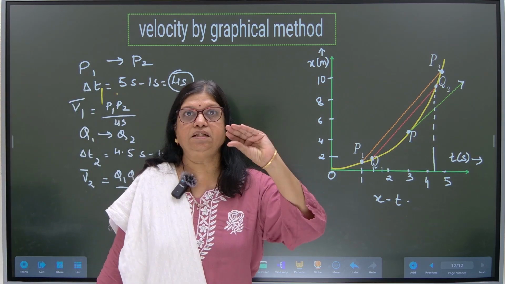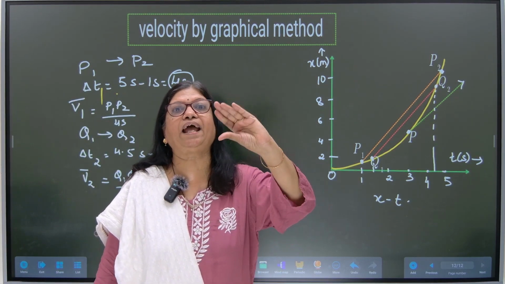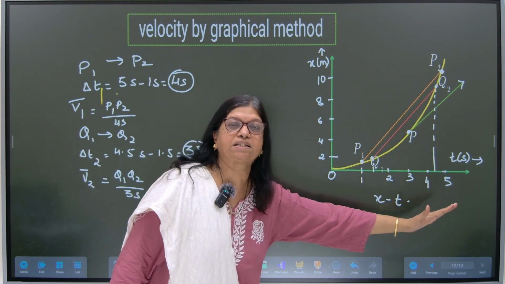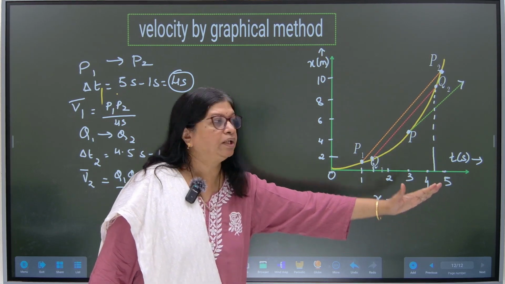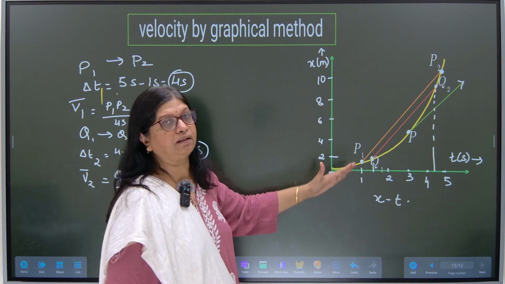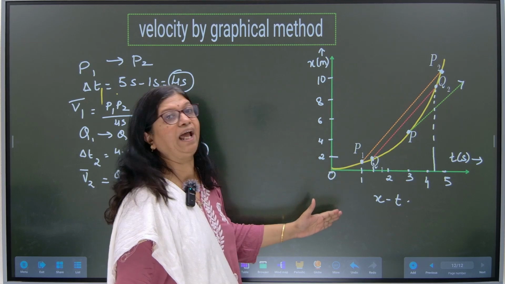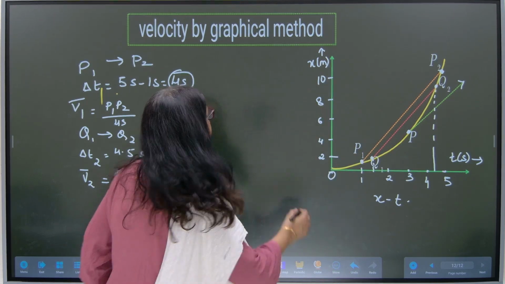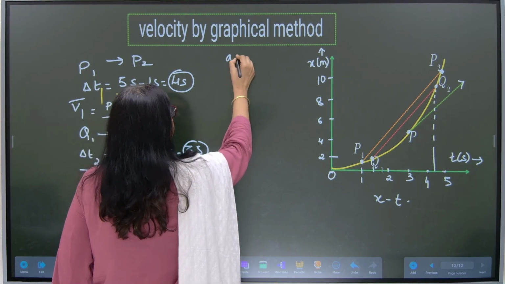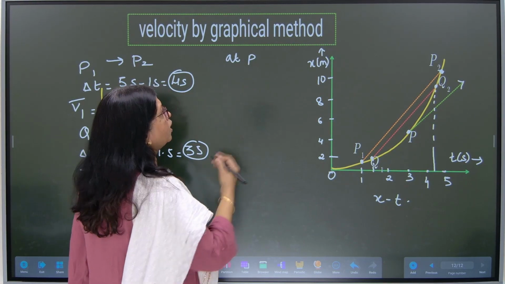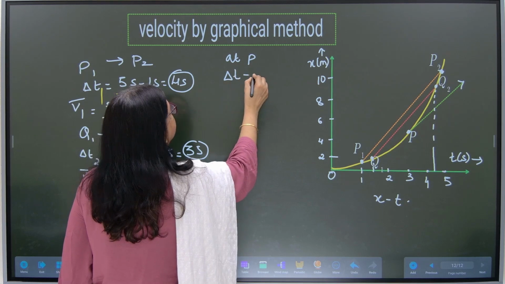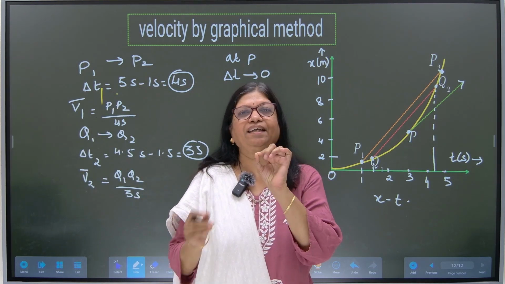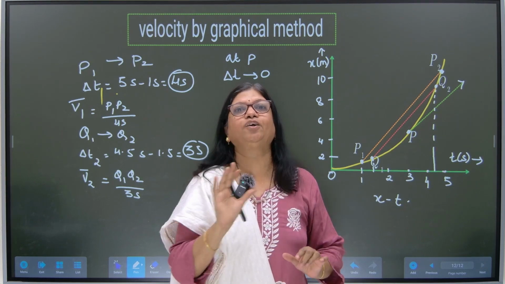Fine. Like this, by reducing the time interval, we are shifting this line outwards or towards the curve. So first we got the yellow line, then lowered it and we got the red line. We will still lower it at the point P. At P, what will happen to the time interval? It will tend to 0. Because at the point P, I cannot say a particular time interval.